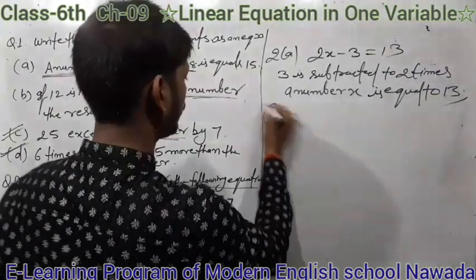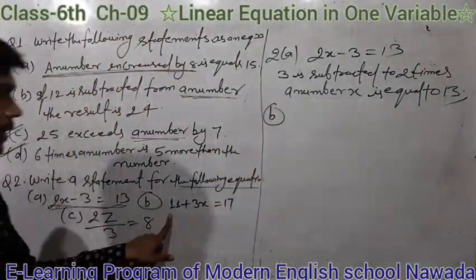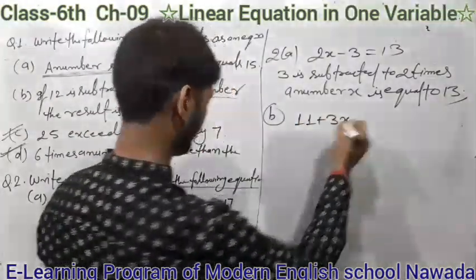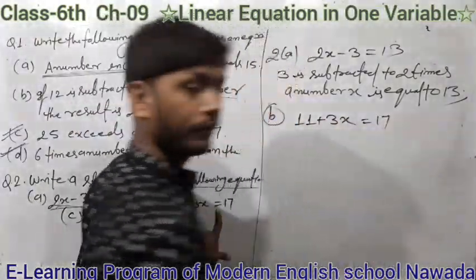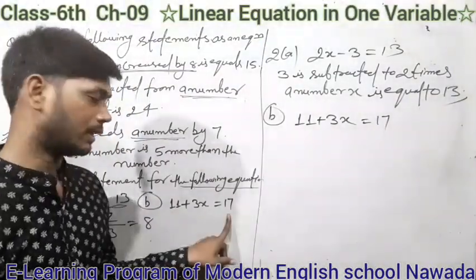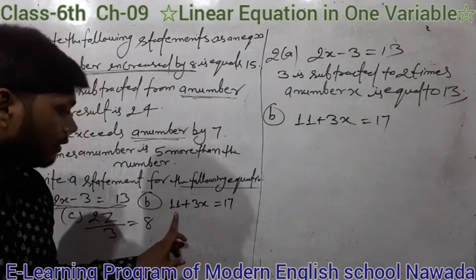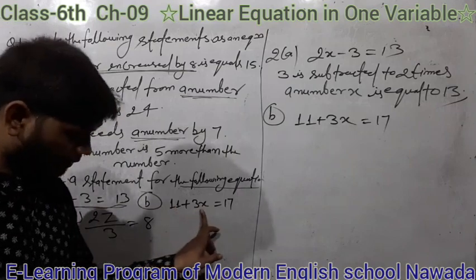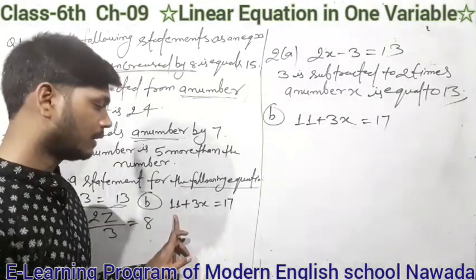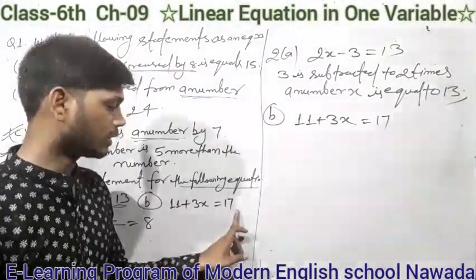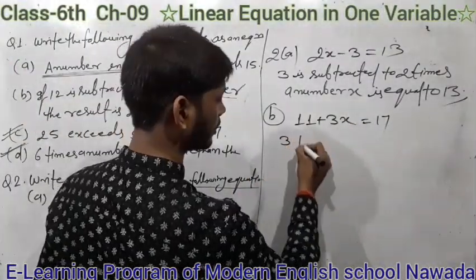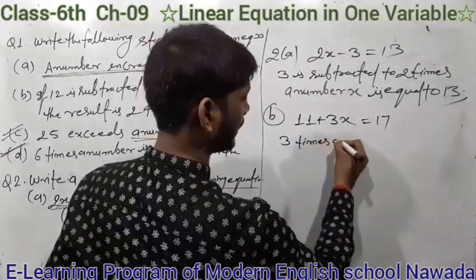Here in question B, 11 plus 3x is equal to 17. That means, students, 11 plus 3x equal to 17 means 3 times a number is added to 11, and the result is equal to 17. That means it will be written: 3 times a number